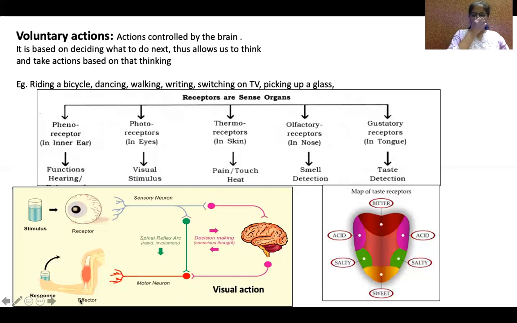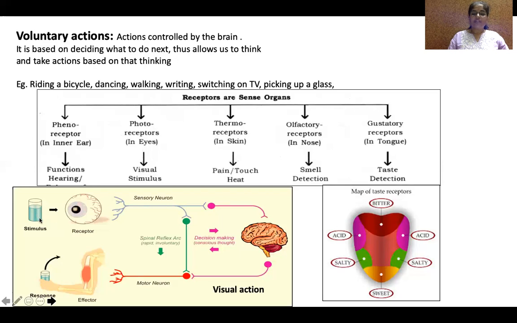Similarly, for example, smell. If we see the food, we feel like eating, and smell sometimes also helps in eating. As soon as we see the food, we feel hungry, and how much we should eat, how much we should drink, that also we have to think. Those are voluntary actions. Okay, that happens in the same way.